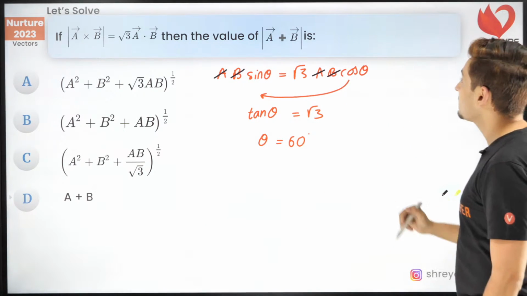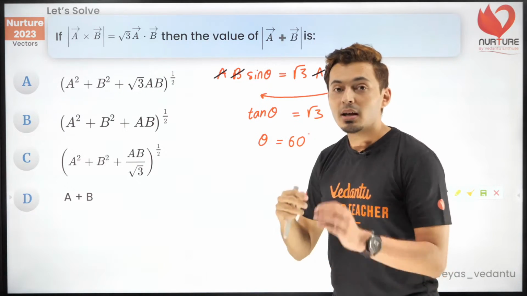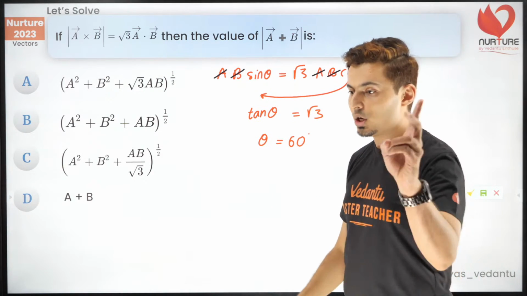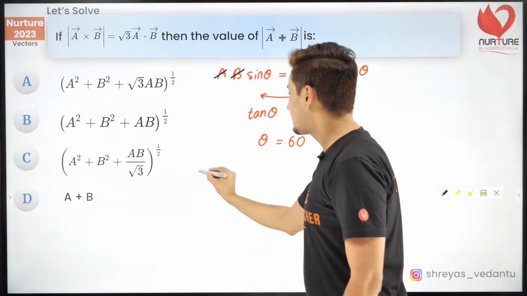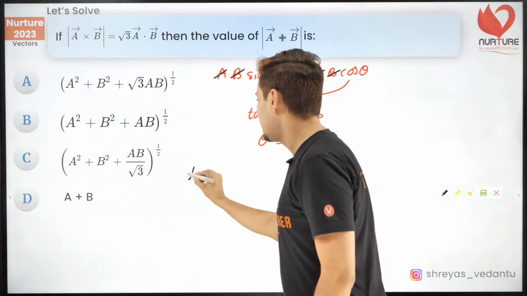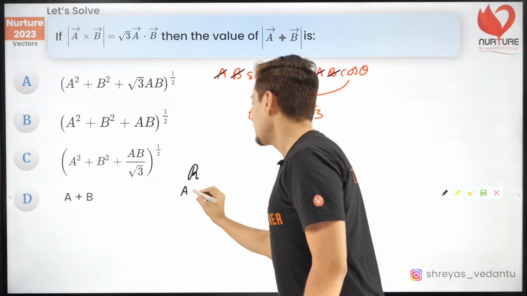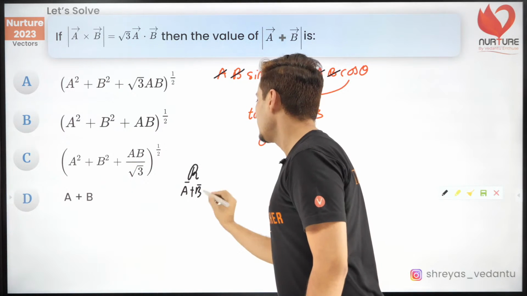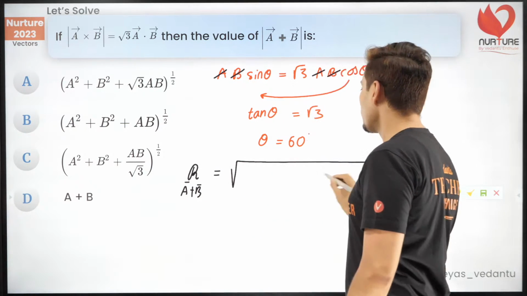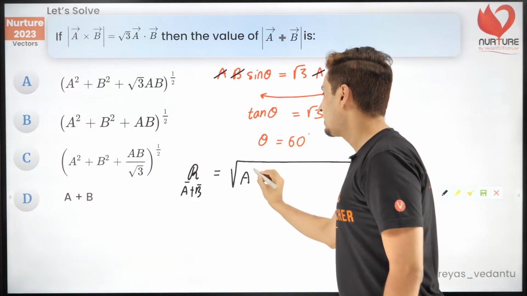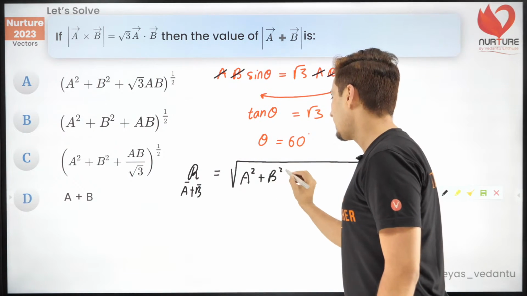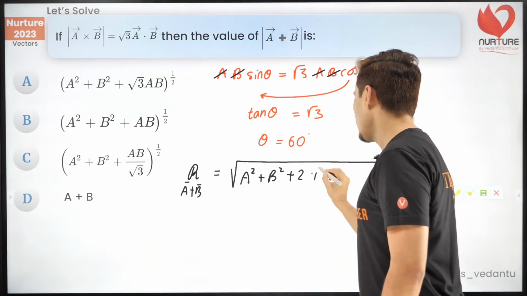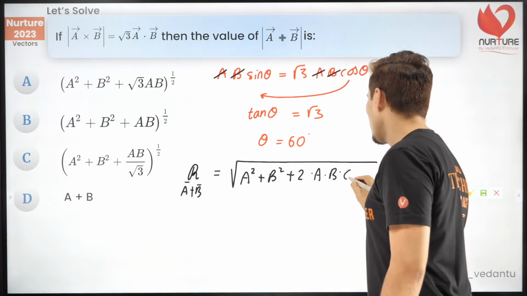Now the last step is to figure out the magnitude of the addition of two vectors. You have to add the two vectors. So what is the resultant of A plus B going to be? It is root of A square, remember the formula, plus B square plus 2 into A into B into cos theta.